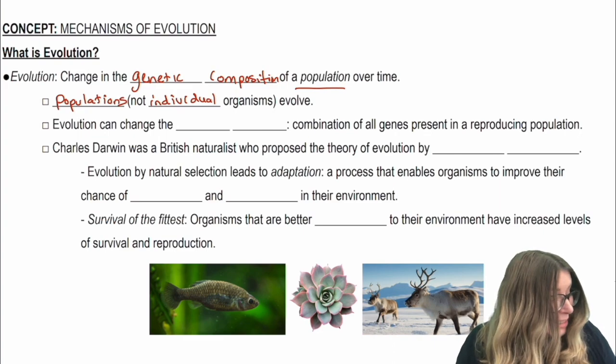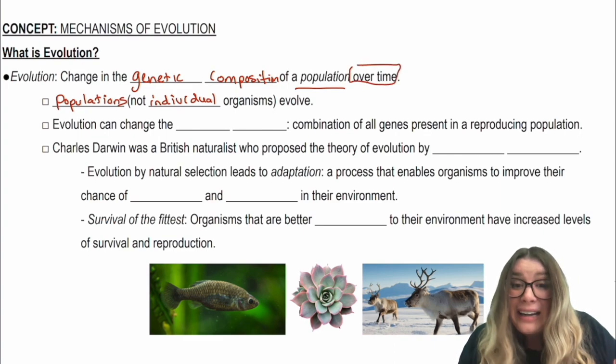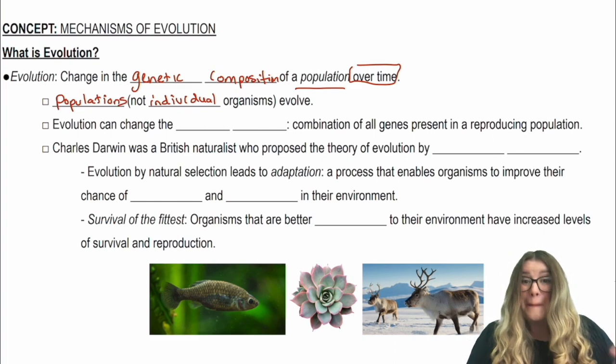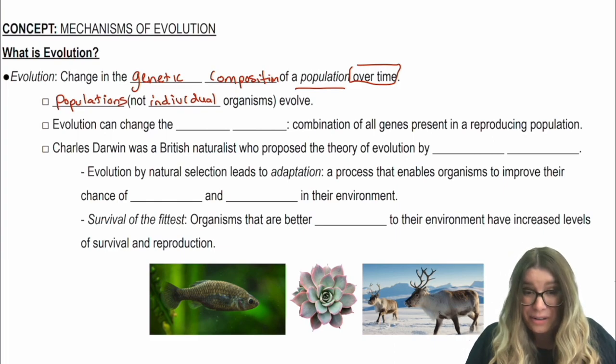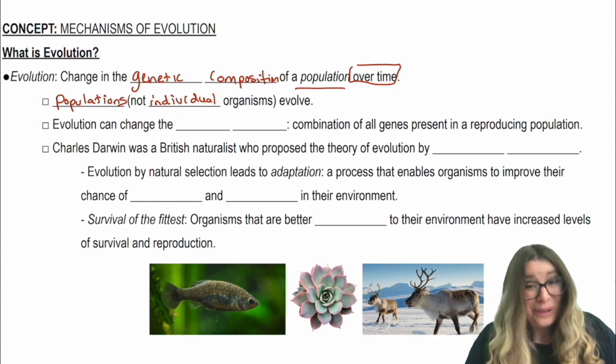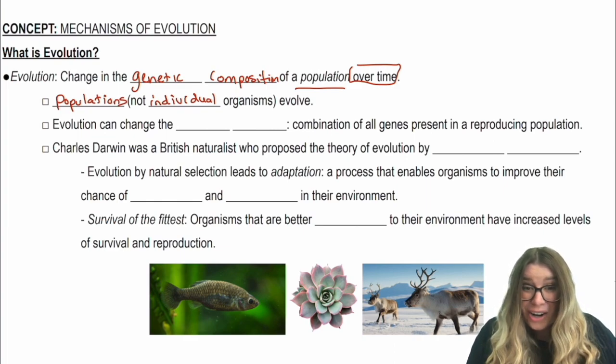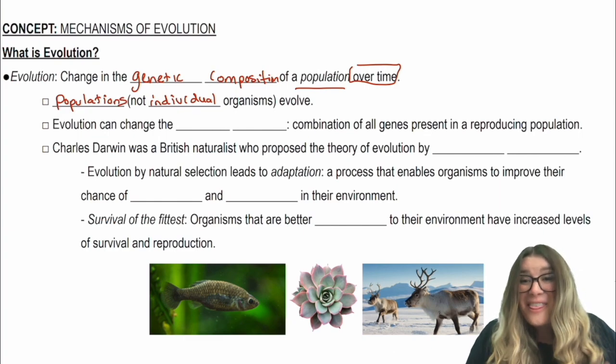It's because of the next part of the definition. We need lots of time to go by in order for evolution to occur. By lots of time, we mean multiple generations. And if we just have one individual organism, we are not going to have multiple generations. So evolution will not occur. A population is the smallest group of organisms that can evolve over time.